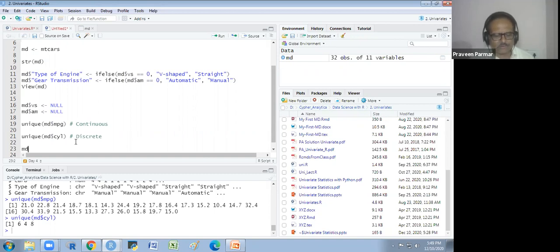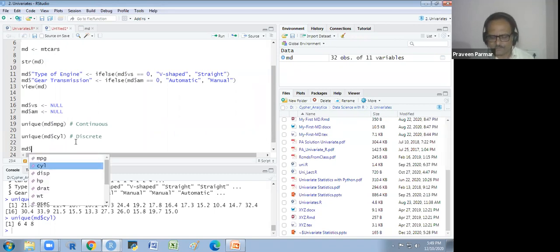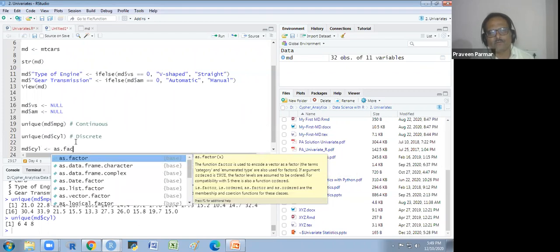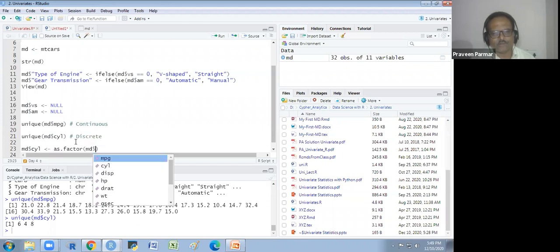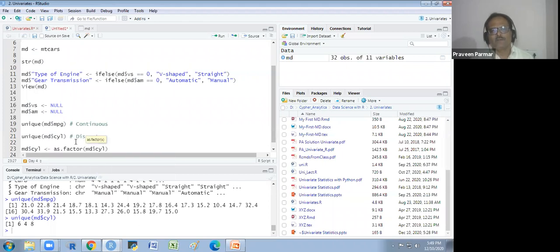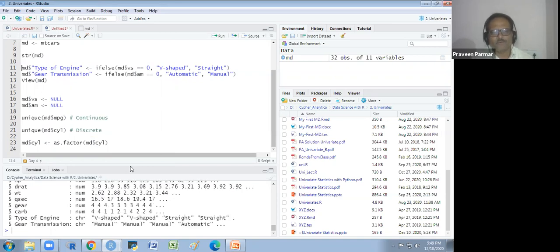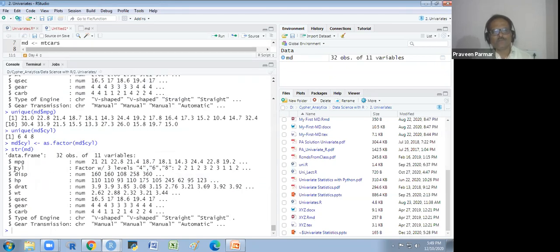So MD dollar cylinder, and the as.factor function I will use on MD dollar cylinder. And I will run it. And now I will show you the structure again. Look at here. Cylinder is a factor with 3 levels, 4, 6, and 8. The first level is 4 cylinder, 6 cylinder is the second level, and 8 cylinder is the third level. So I have converted this into a factor.